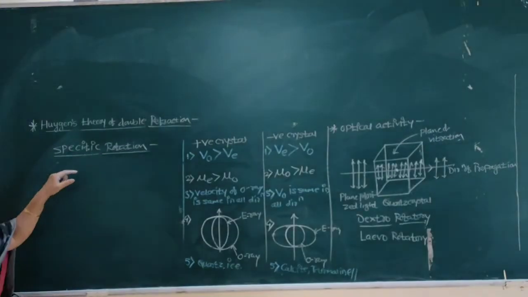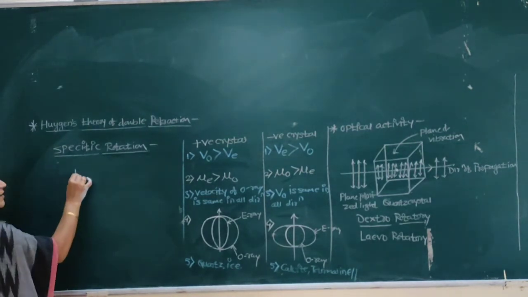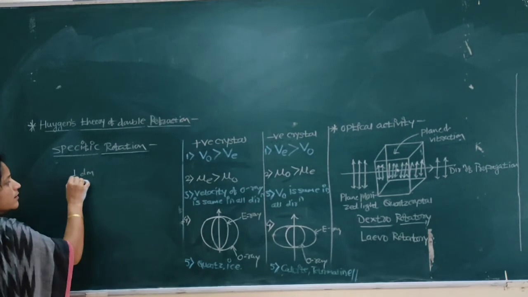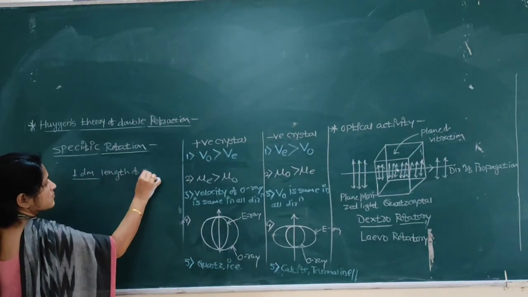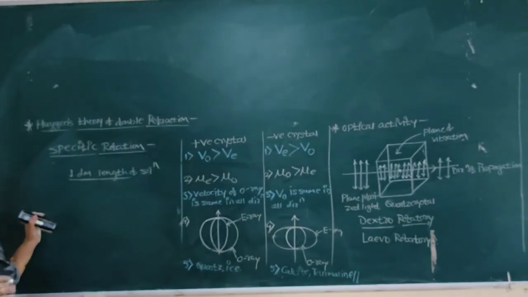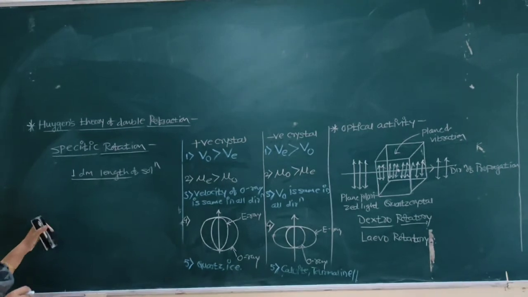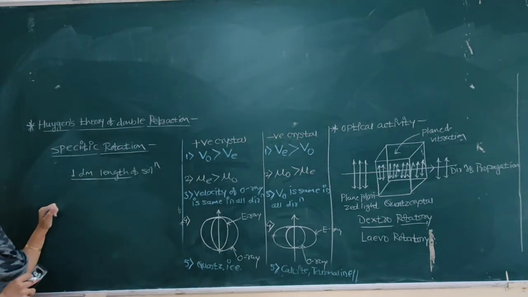Specific rotation. It is the rotation produced by 1 decimeter length of the solution when the concentration of the solution is 1 gram per cc, for a given temperature and wavelength of light.